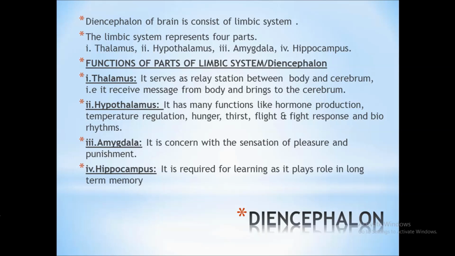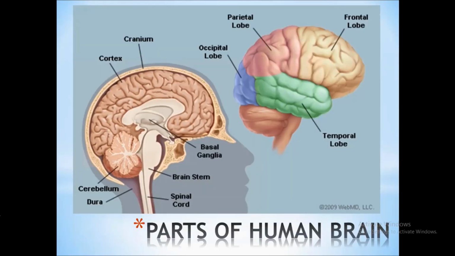Amygdala is concerned with the sensation of pleasure and punishment. The fourth one is hippocampus. Hippocampus is also a very important part because it is required for learning, as it plays a role in long-term memory. Now, diencephalon is over. You can see the different parts of the